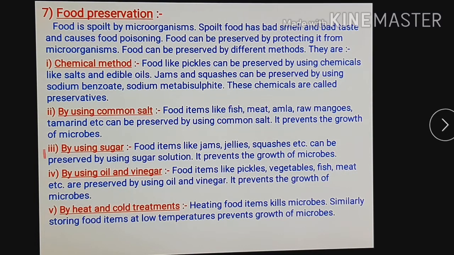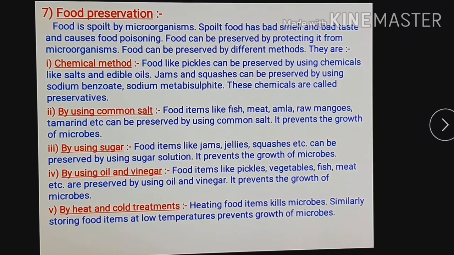Now, adding sugar. Sugar is also one type of chemical. It is used in jams, jellies, and we can see it in different types of sweet dishes. These jams can be preserved by using sugar solution, and when you add more sugar to such food items, it can decrease the growth of microorganisms, it can control the growth of microorganisms.